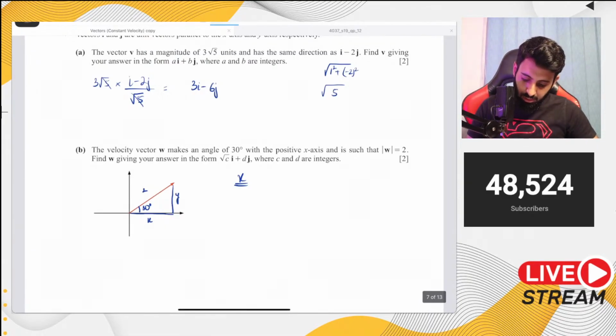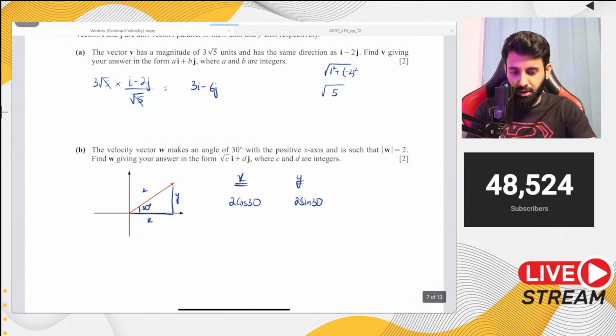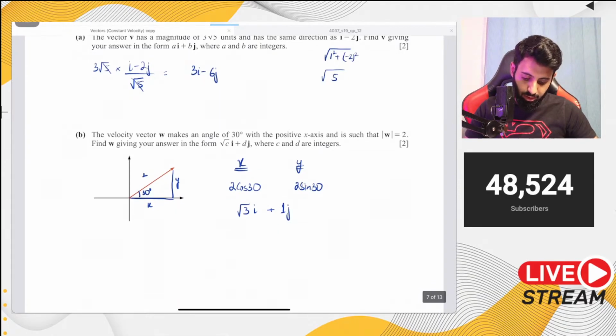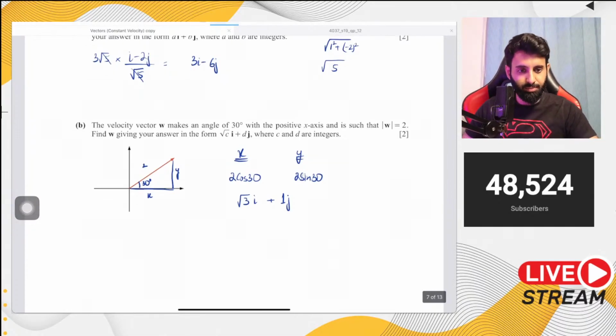So x is going to be equal to what? X is going to be equal to 2 cos 30. Okay, and y is going to be equal to what? Y is going to be equal to 2 sine 30. Okay, so this becomes, let's see what this is, 2 cos 30 is equal to under root 3. So this is under root 3i plus sine 30 is half, so half into 2 is going to be 1. So there you go, under root 3i plus 1j, and because it's in the first quadrant, they're both going to be positive. So there you go, root 3i plus 1j.